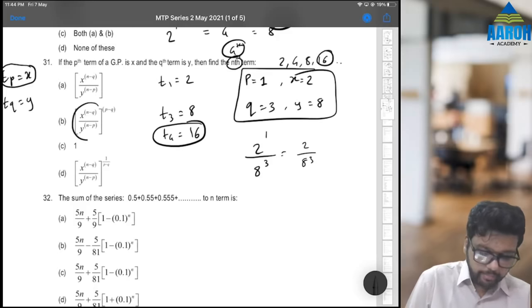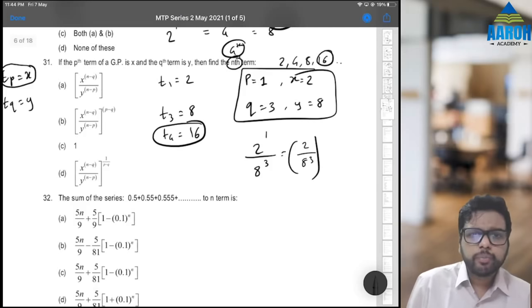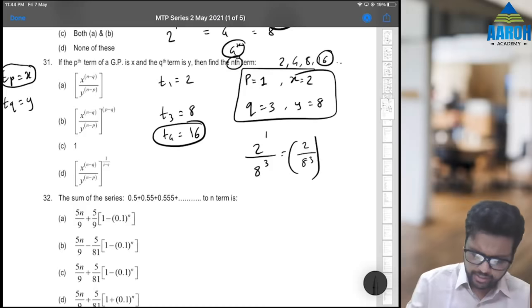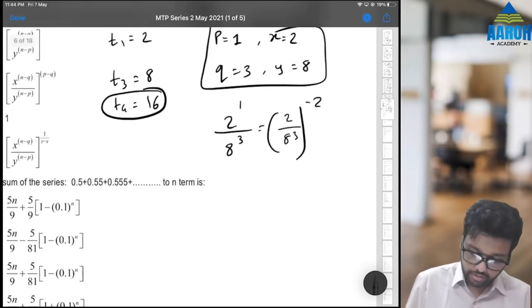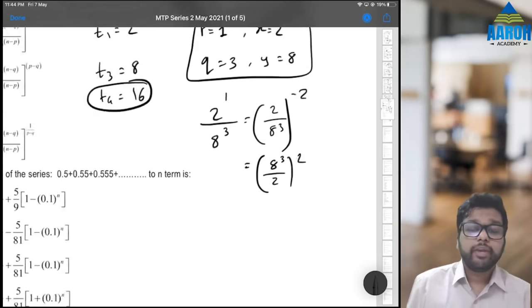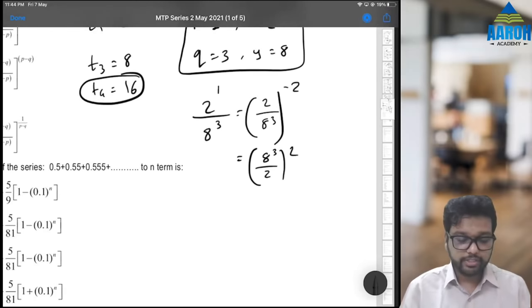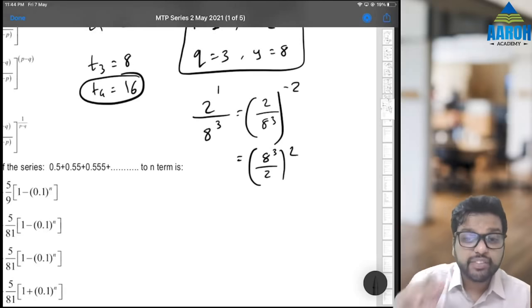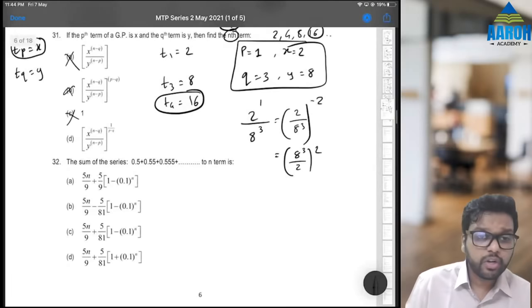Next, if you see, it is the same but raised to p minus q, that means just this raised to p minus q is 1 minus 3, that is minus 2. If we do this raised to minus 2, that is going to be 8 cube by 2 raised to positive 2. Now 8 cube by 2 raised to positive 2 will not give 16, not possible. See, 8 cube is 512 by 2 squared, that is going to be 65,536. So that is also not the answer.